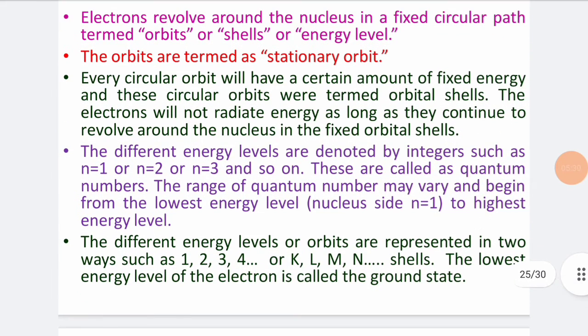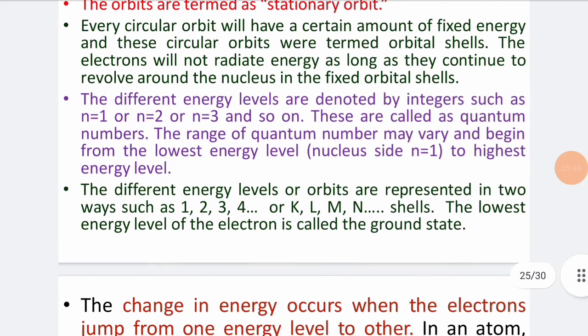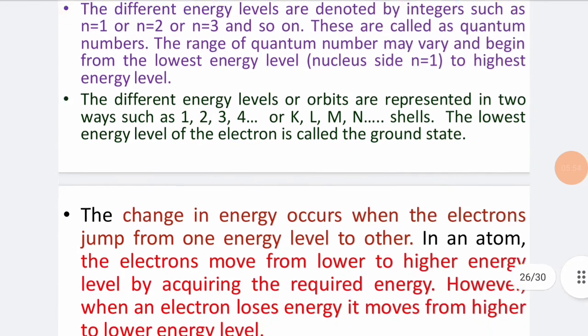The different energy levels are denoted by integers such as 1, 2, 3 and so on. These are called the quantum numbers. The quantum number begins from the lowest energy level, that is 1, to the highest energy level. The different energy levels or orbits are represented in two ways: as 1, 2, 3 or as K, L, M. The lowest energy level of the electron is called the ground state.